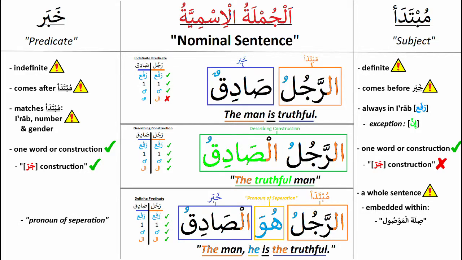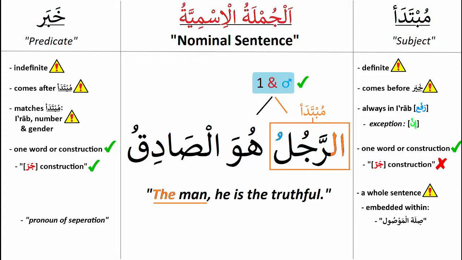This is possible through separating the two words by what is called the pronoun of separation. This pronoun is placed between subject and predicate, and it allows the predicate to be definite, since these two words are now separated and thus cannot form a describing construction.